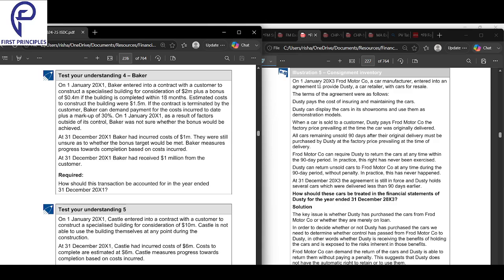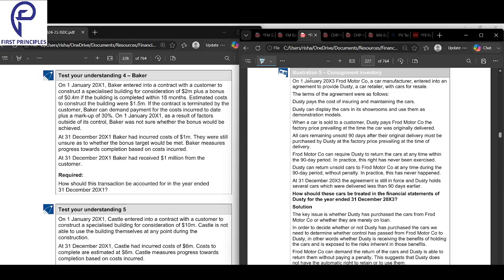Starting off, how do we understand consignment? Let's look into that. On 1st January 2003, Ford Motor Co., a car manufacturer, entered into an agreement to provide Dusty, a car retailer, with cars for resale.